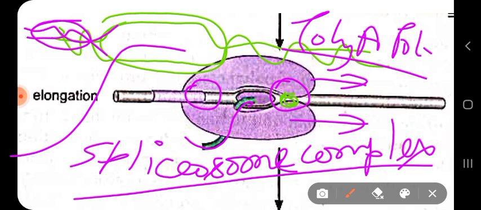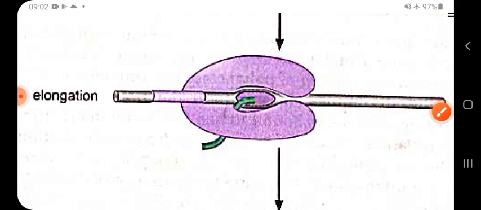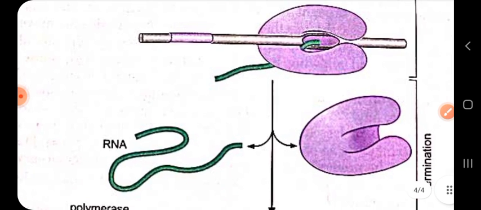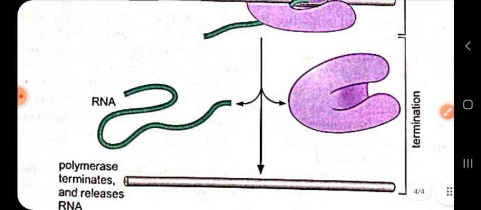At the same time, it also performs proofreading functions as well. Okay, so you can see various things are occurring here. Lastly, at the termination, once the polymerase has transcribed the length of the gene, it has to be stopped and release the RNA product. Now this step is called termination.